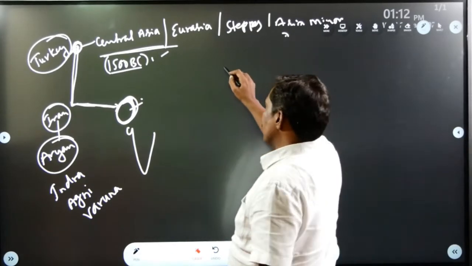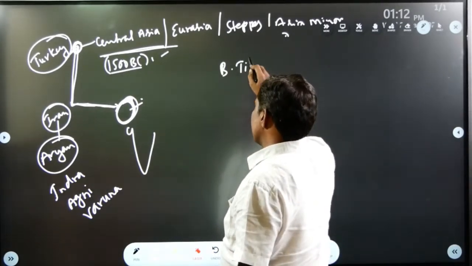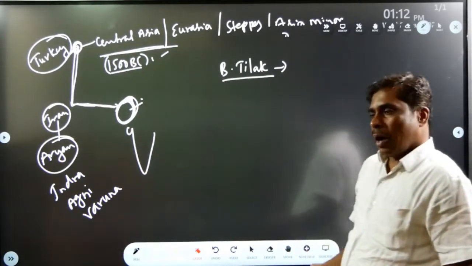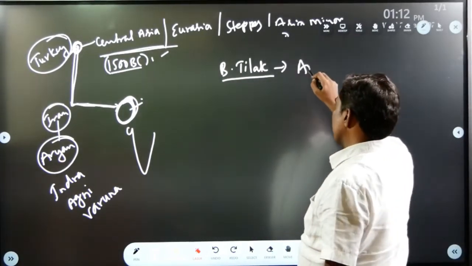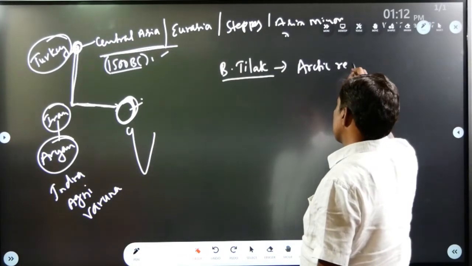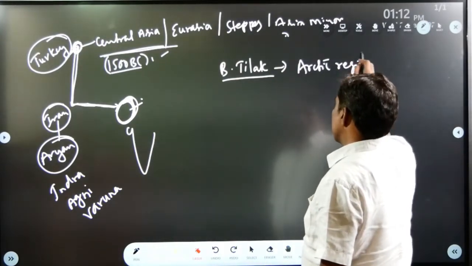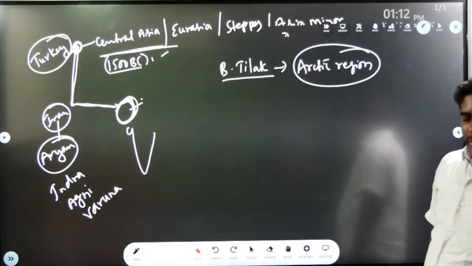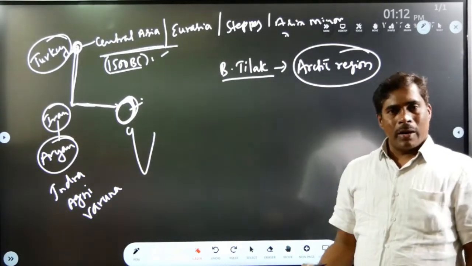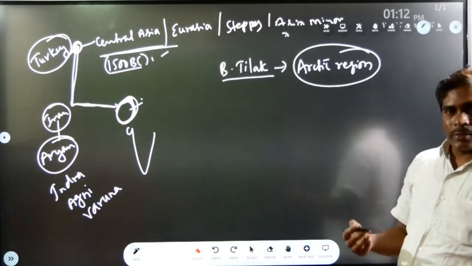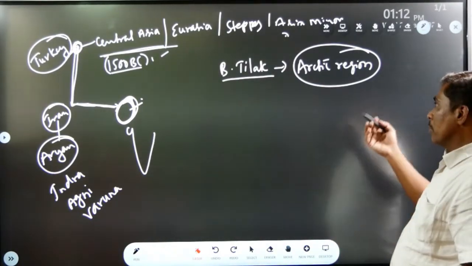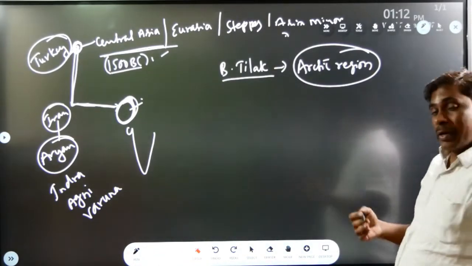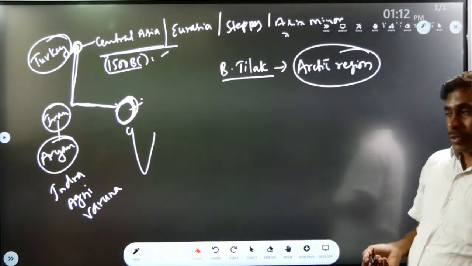Then according to Bal Gangadhar Tilak, Aryans migrated from Arctic region. He says Arctic is the home of Vedas in his book Gita Rahasya. When he was in Mandalay jail, he wrote Gita Rahasya in Marathi. In that book, he says Arctic is the home of Vedas. It means Aryans migrated to India from Arctic region.